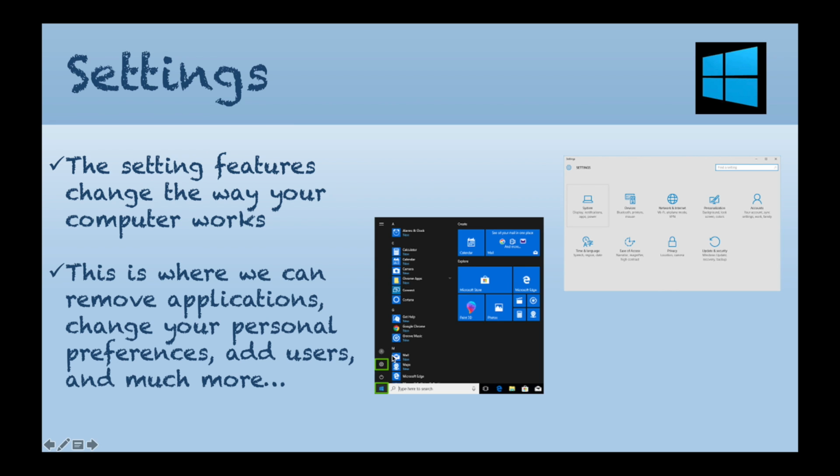And if you click on that, this is what you will be presented with, a little menu with various features that you can access. As I said before, personal preferences, add users, much more. You can add hardware like a printer. You can access your network settings, you can add or remove programs, you can add users, and so forth. And this is where we go to access all of that.